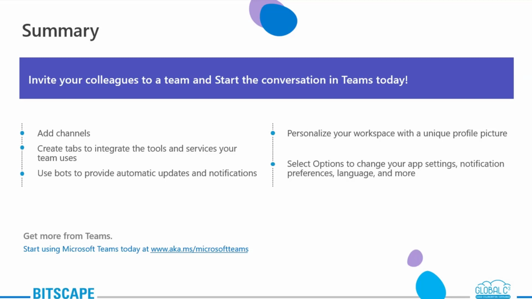Next is using bots. Bots can also be used, let's say, for automatic replies. That is also possible. Then personalize your workspace with your unique profile picture, which is one of the favorites these days. You also have the option to change your app settings, notification preference, language, and much more.